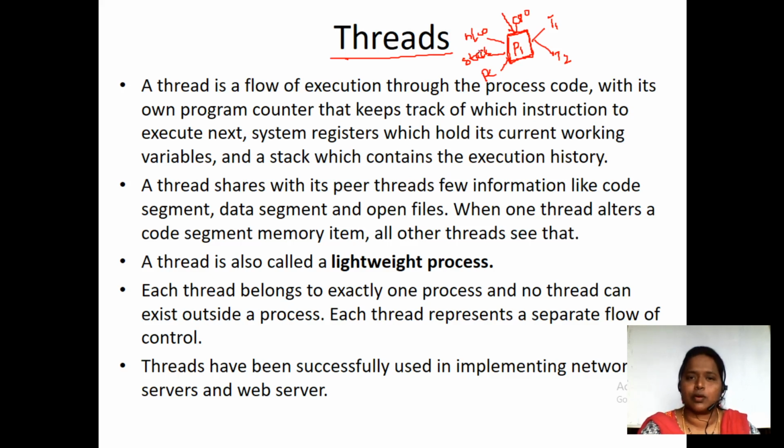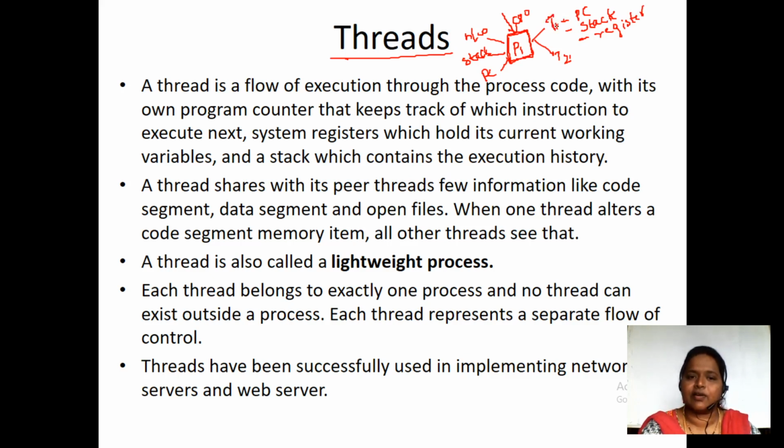There is no possibility of sharing the resources over here. But when it comes to a thread, we have divided this process into two threads, thread 1 and thread 2. So this thread 1 has its own program counter, its own stack, its own registers. These are the things a thread is going to have.